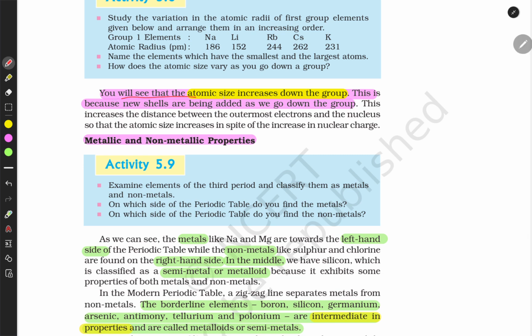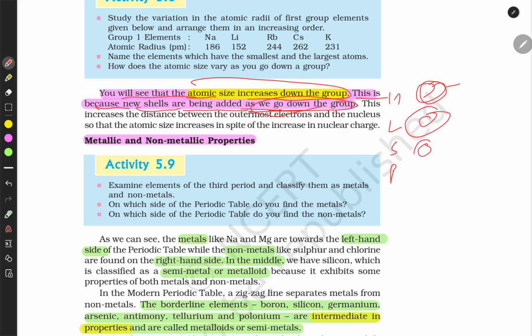And you will see that the atomic size increases down the group. Why? This is because new shells are being added as we go down. Suppose hydrogen, lithium, sodium, potassium. Hydrogen has only one electron, only one shell.